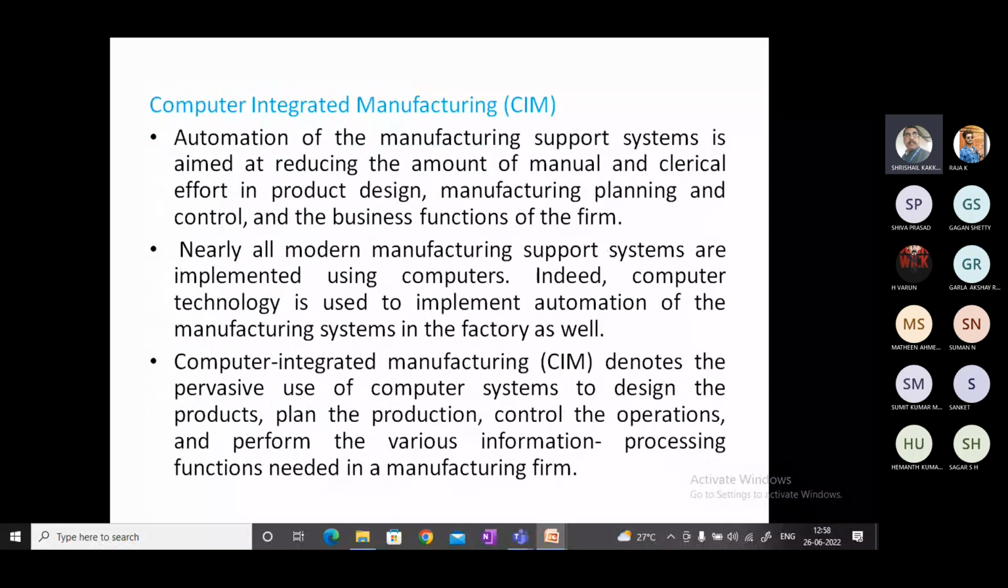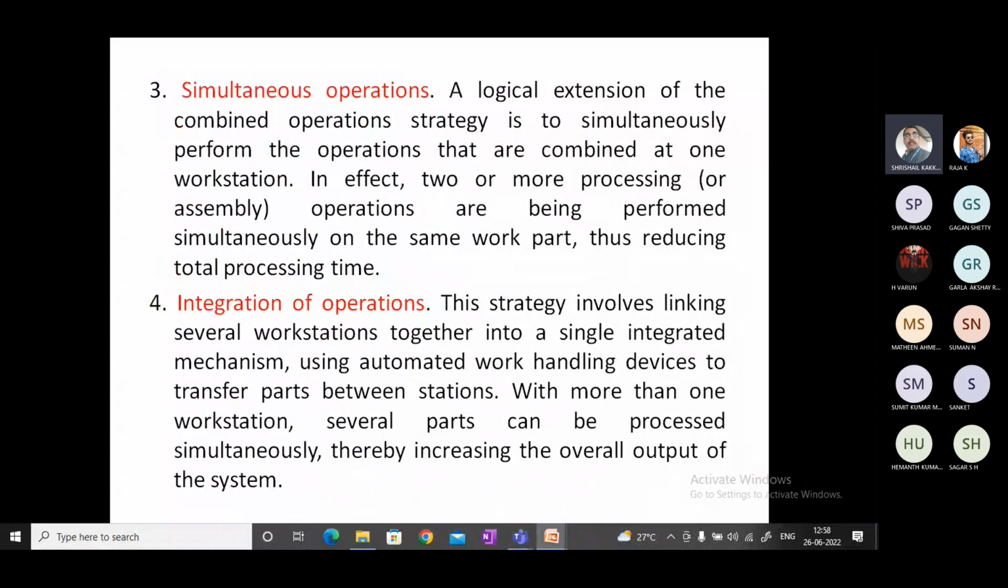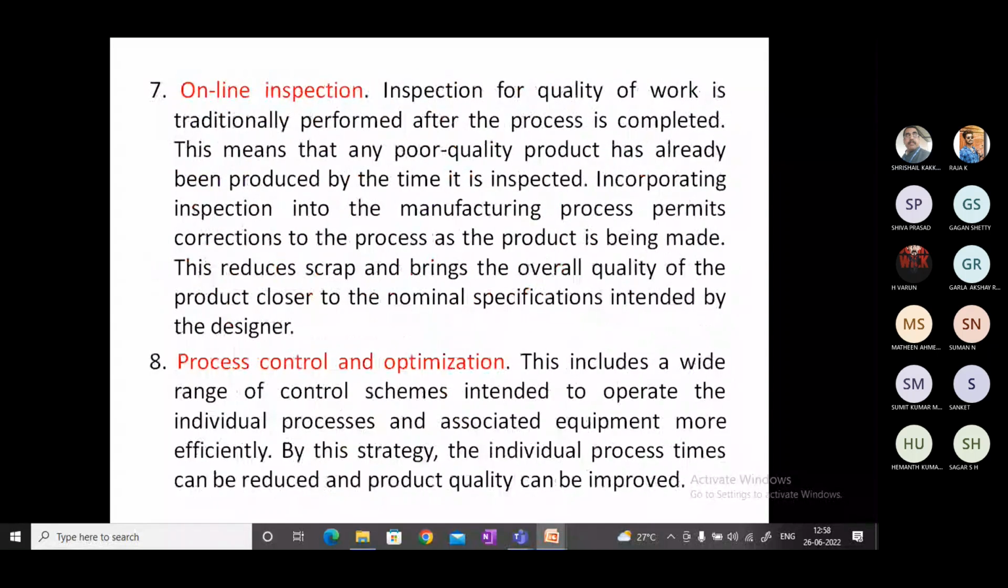Next, this thing we have to remember, and the strategies of automation. What is automation? What are the different types or levels of automation? What are the reasons to go for automation? Then the last one is the strategies of automation. There are, I think, 10 important points. Those 10 important points we have to remember. Kindly just remember them. I am going to explain.